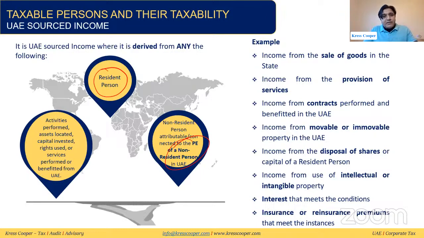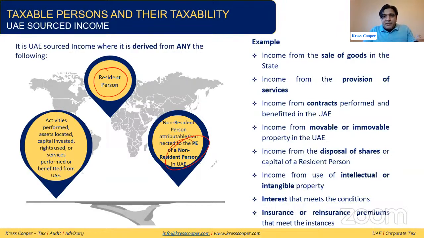And the third category is if the non-resident person is performing any activities, like assets are located in the UAE, capital is being invested in the UAE, rights are being used, and services are being performed or benefited in the UAE. These are the different types of activities. If these activities are being performed in the UAE, then we will say the non-resident person is generating UAE sourced income.